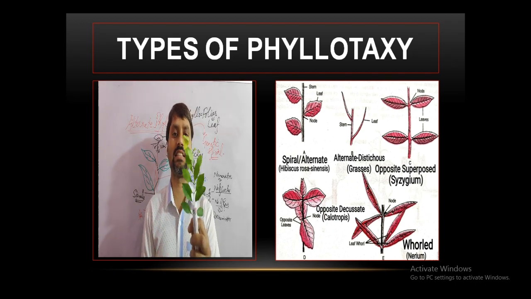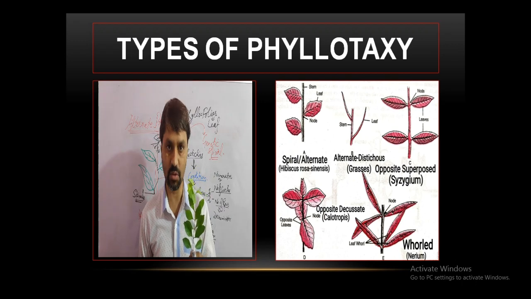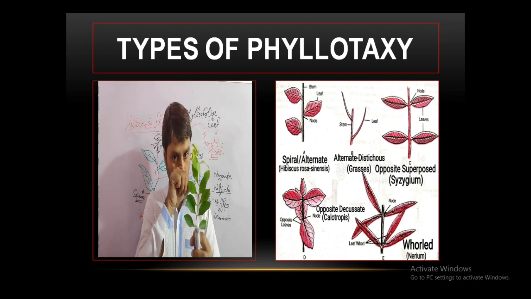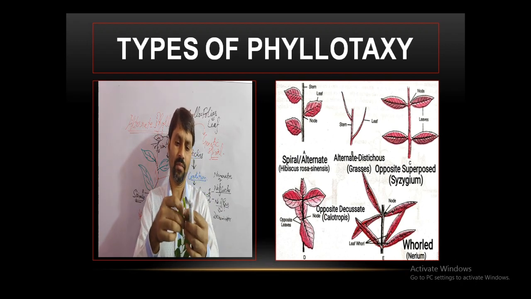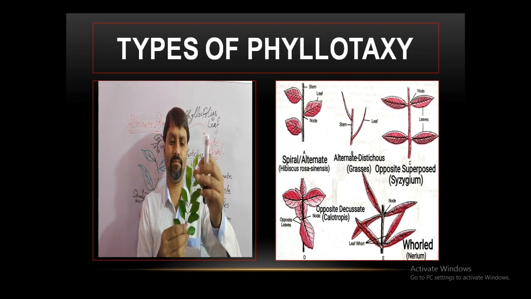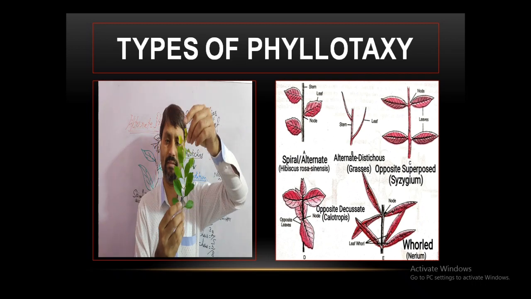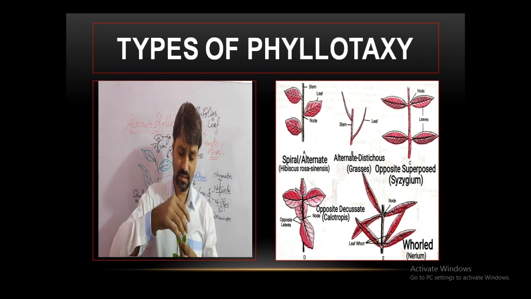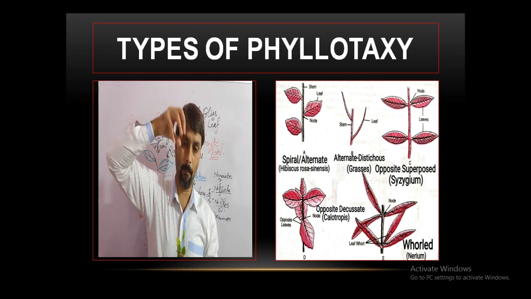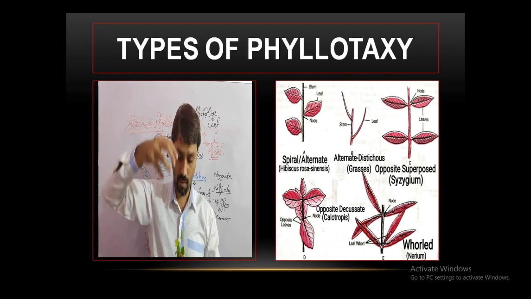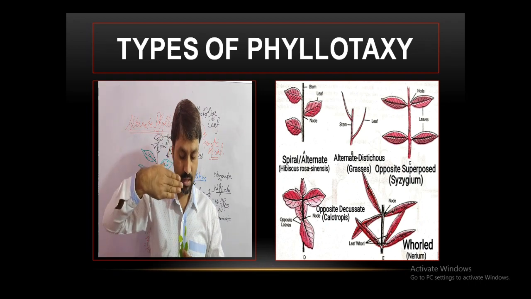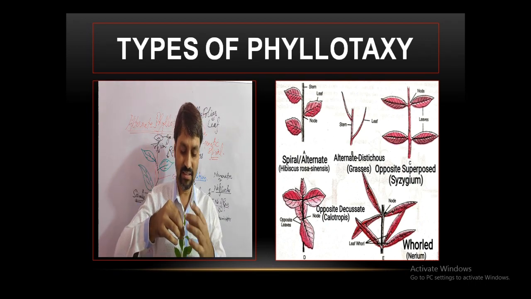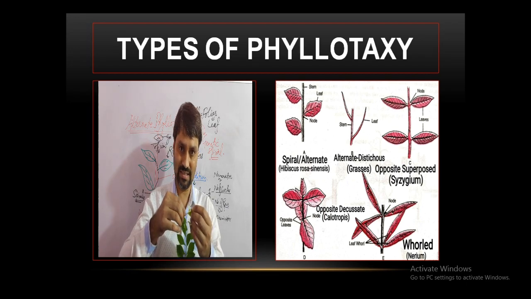It is also in Syzygium. Syzygium is jamun. It is found in jamun also. Two leaves at each node. These are in the same plane. And when we observe these leaves from the top of the stem, only the upper leaves are visible to us.